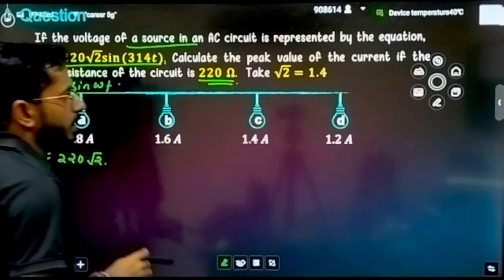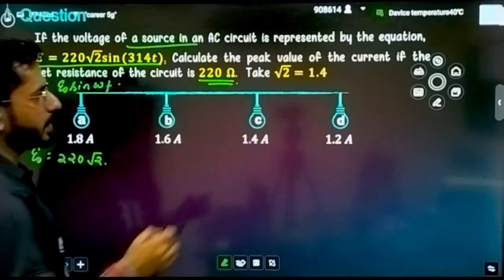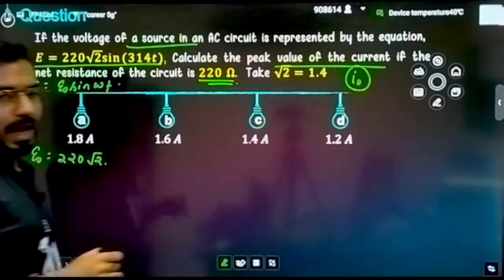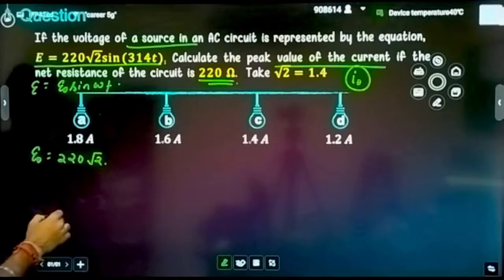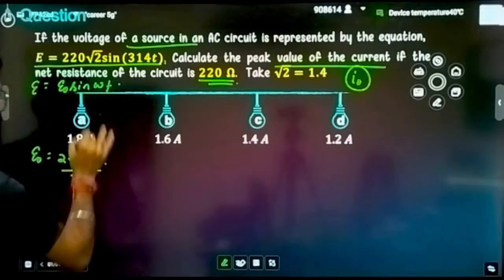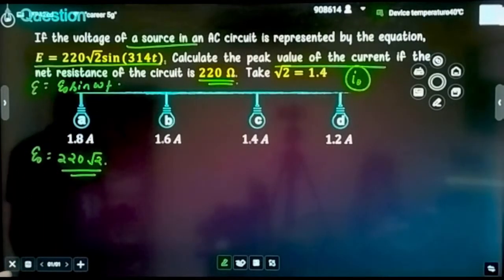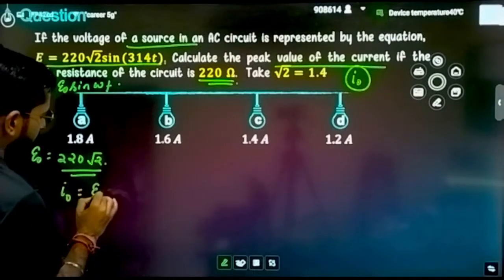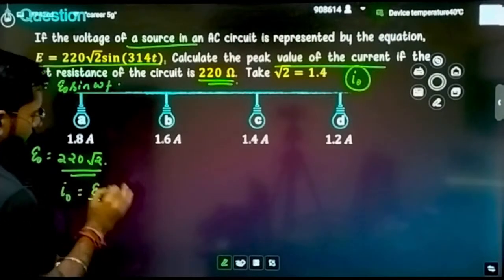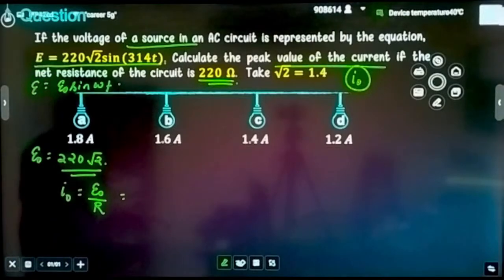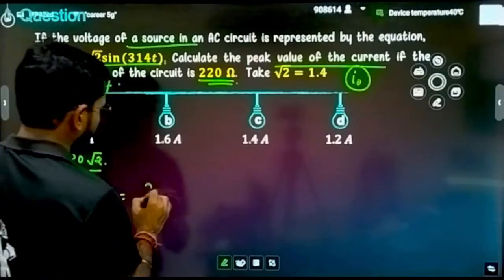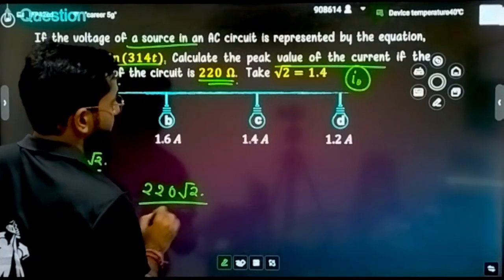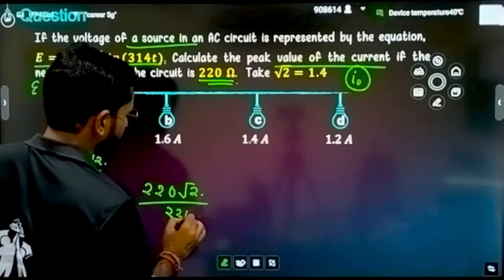You have to calculate the peak value of current, that is I naught. E naught is already given, so I naught can be written as E naught divided by R. That is 220 root 2 divided by the resistance, which is also 220.